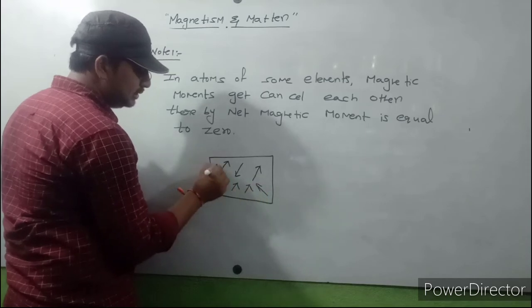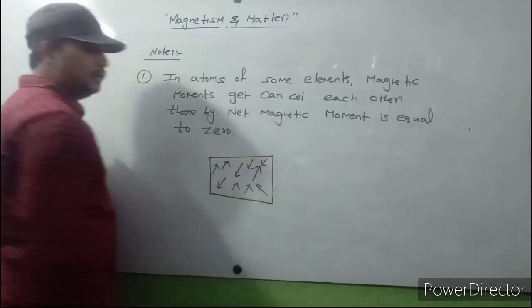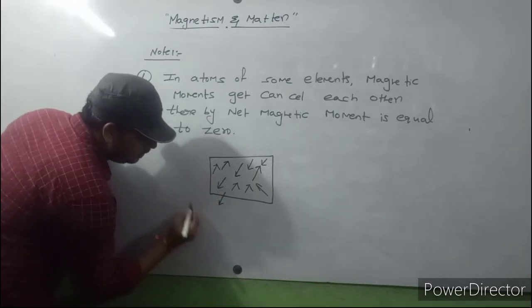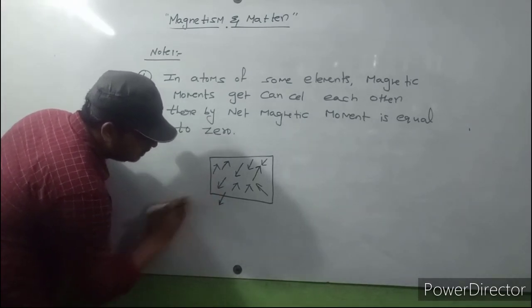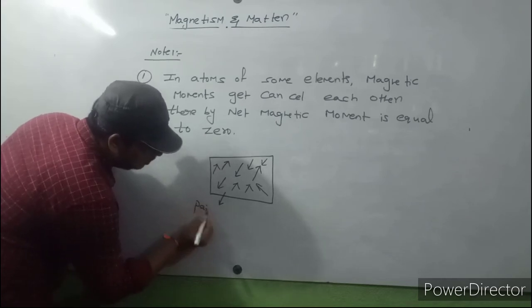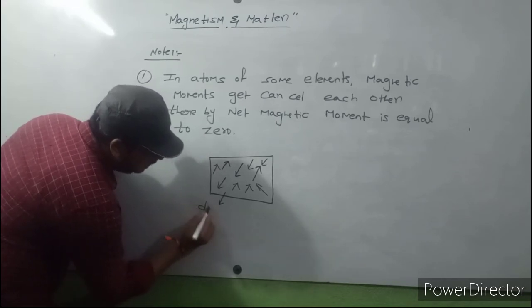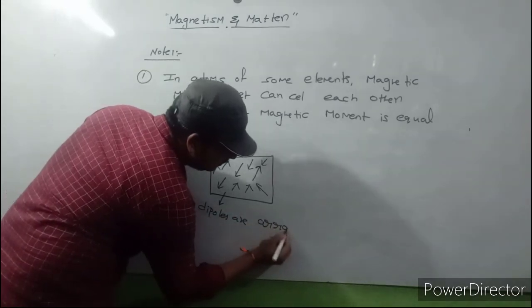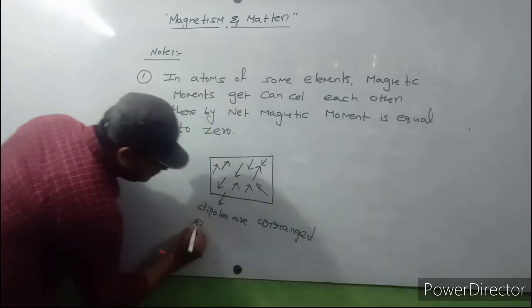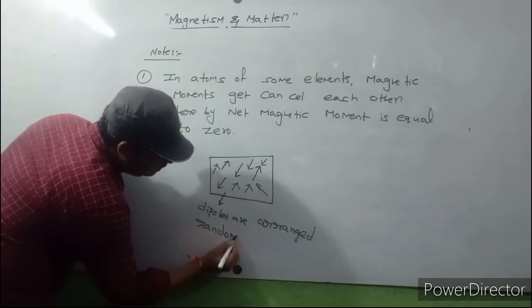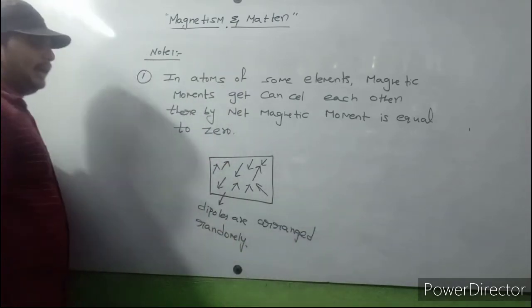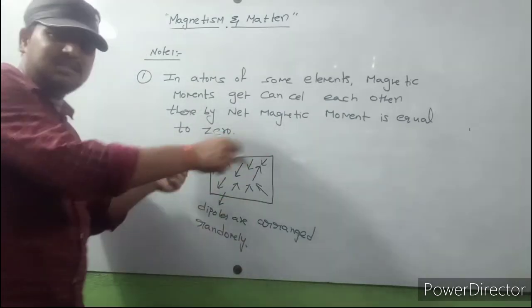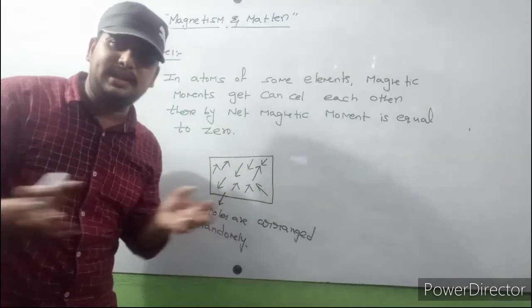Pairs of electrons or dipoles are arranged randomly.